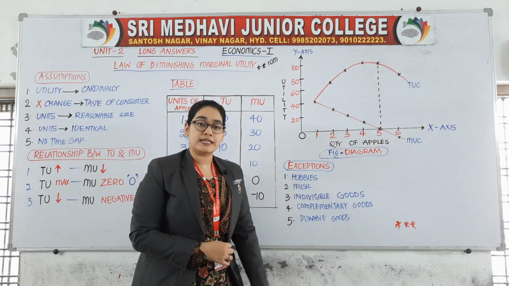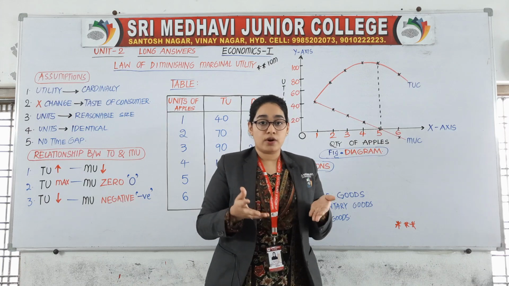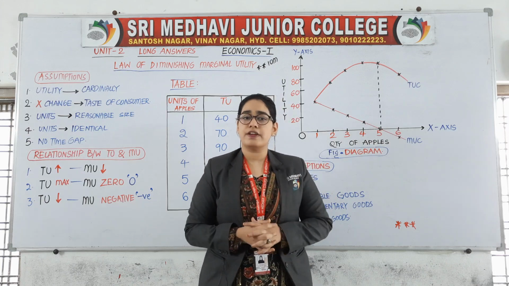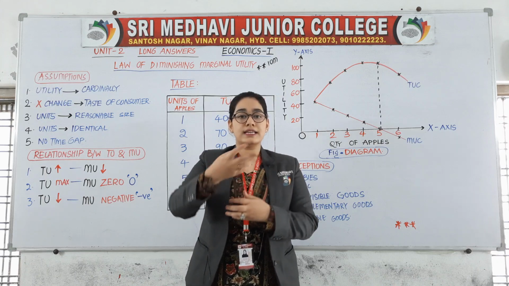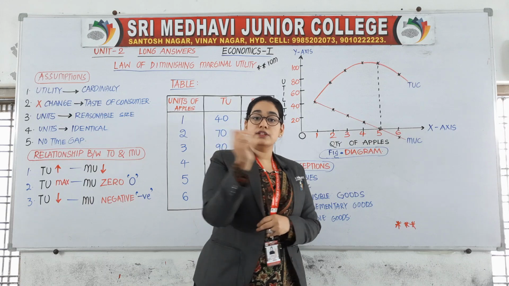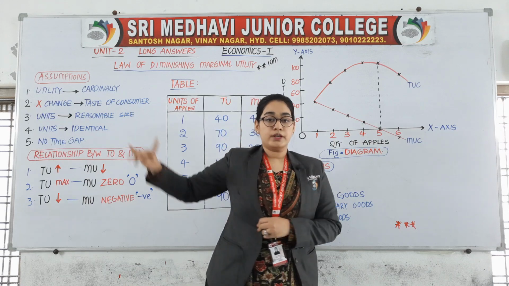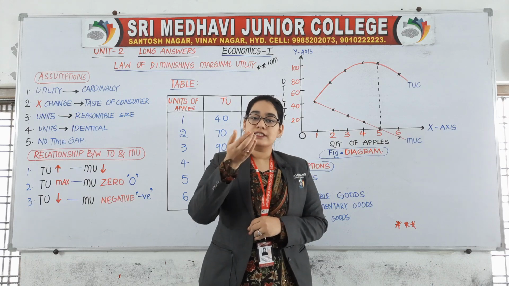First one is hobbies. In case of hobbies like collection of stamps, coins, various currencies of every country, your excitement will be going on increasing as you get additional stamps and additional coins. So this law is not applicable here, because this law is saying as we increase number of commodities, our satisfaction will diminish.